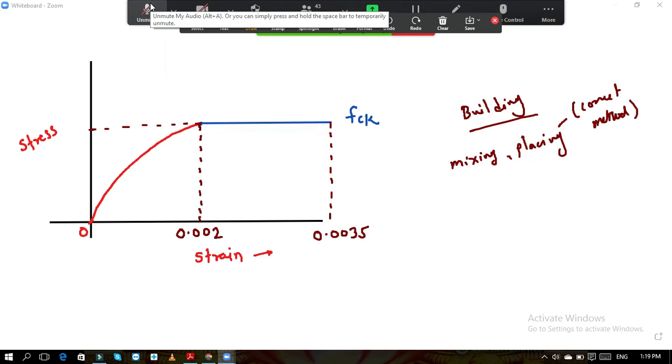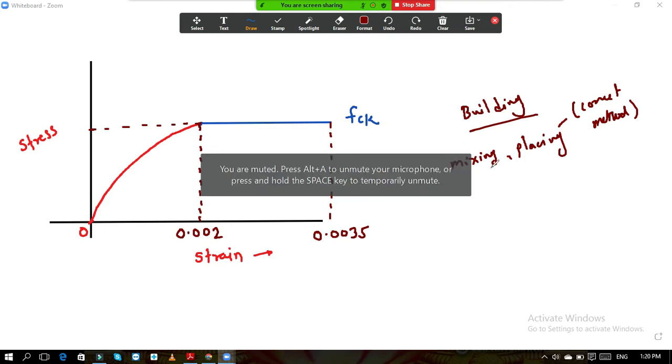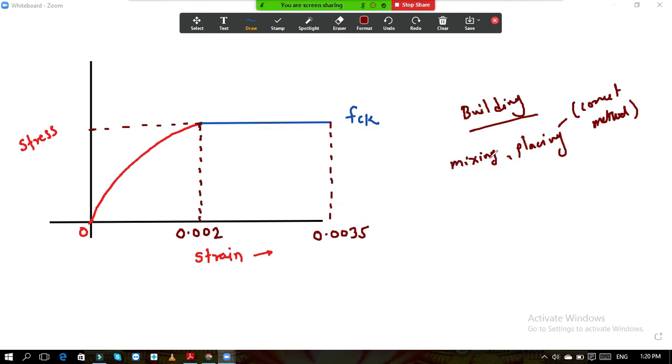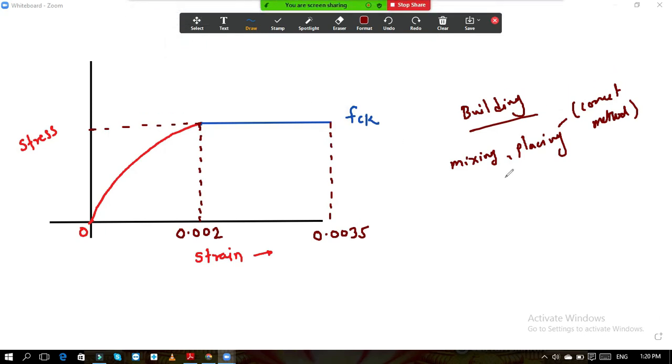So here, due to this, we consider only the one third strength in the building, and that strength is called the design strength of structures.